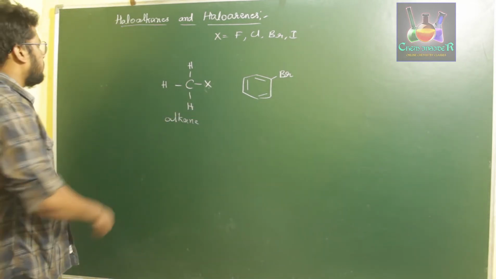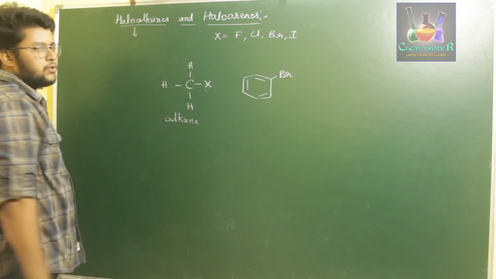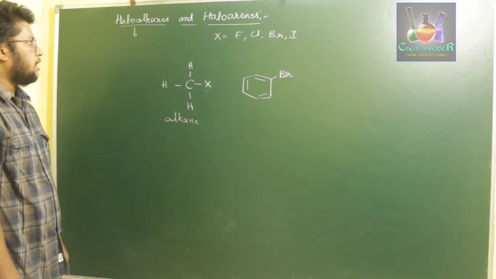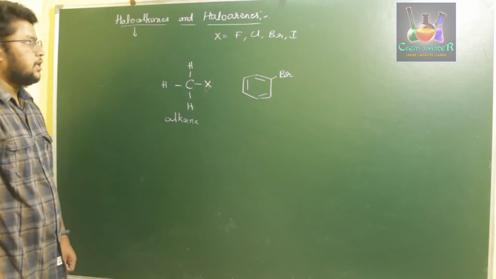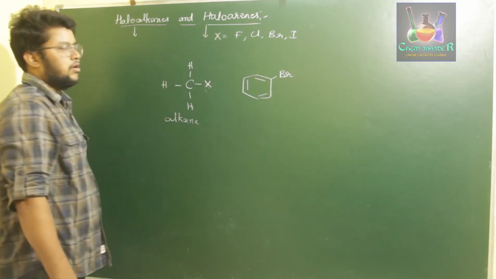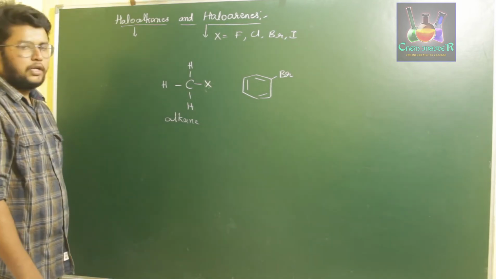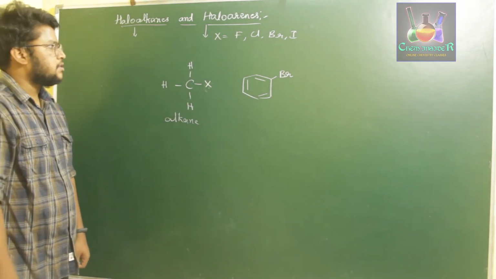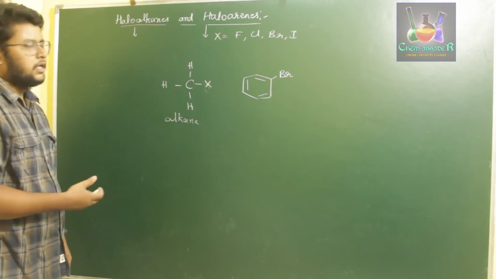Haloalkanes are the compounds obtained by replacing hydrogen by a halogen atom in alkanes. Haloarenes are the compounds obtained by replacing one or two hydrogens of an arene compound by halogen atoms. So this is how we derive haloalkanes and haloarenes.